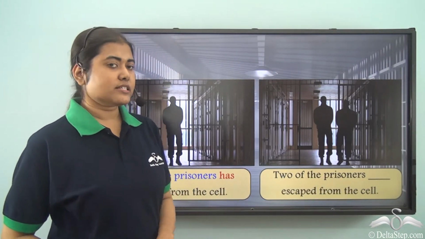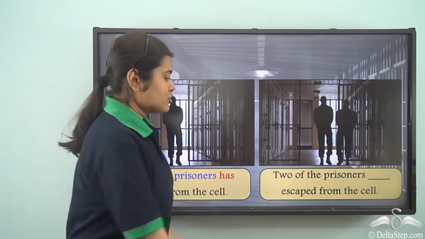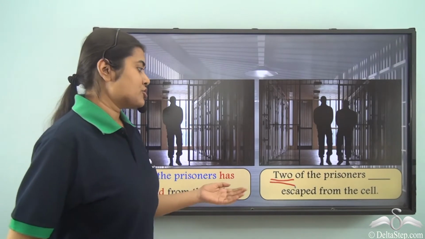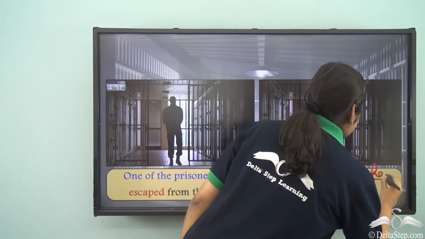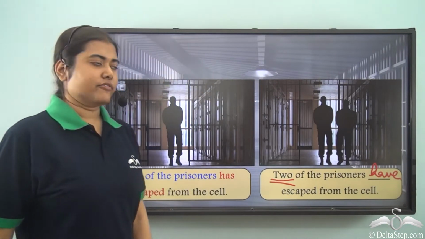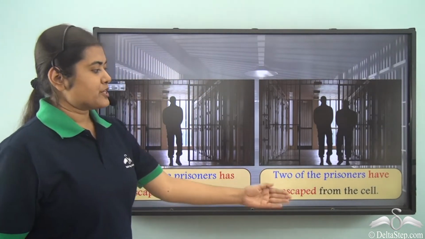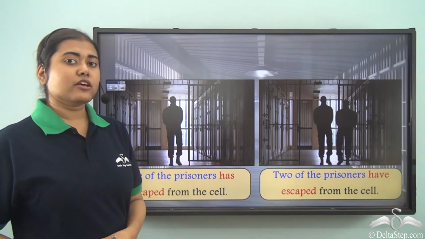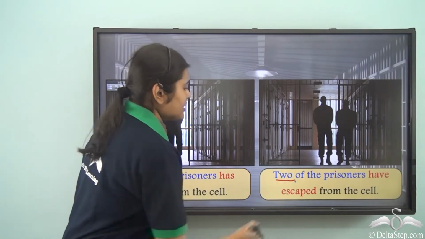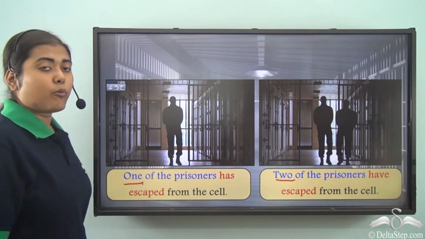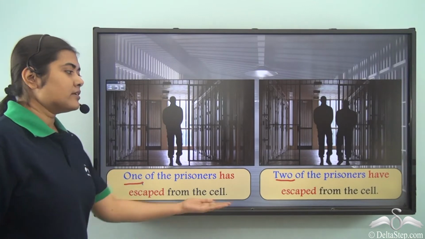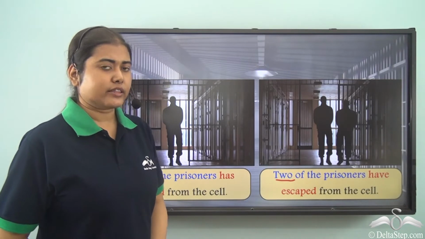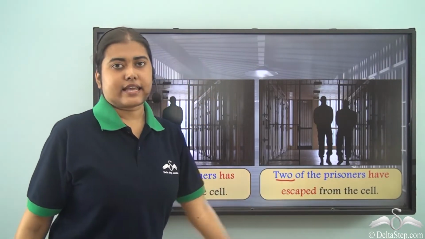Now if the sentence had been "Two of the prisoners — escaped from the cell." Now in this case, what is the subject? Two of the prisoners. So here two means more than one. That means it is plural. So in this case, we are going to say have. That is, two of the prisoners have escaped from the cell. So what is helping us to determine the verb? It is the word two and the word one in this case. With one, it is singular. With more than one, two, three, or any number you can think of, it will be "have escaped."